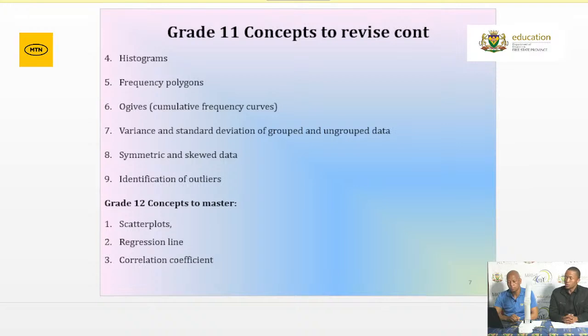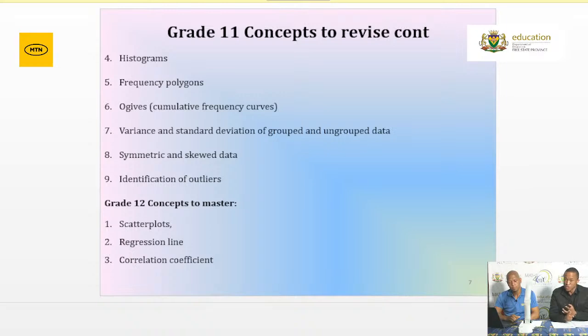Now again, still under grade 11 concepts, we have skewness in our box and whisker diagram as well as your cumulative frequency graph. Skewness can apply to both sets of visual representations of your grouped data. Remember the three types of skewness.